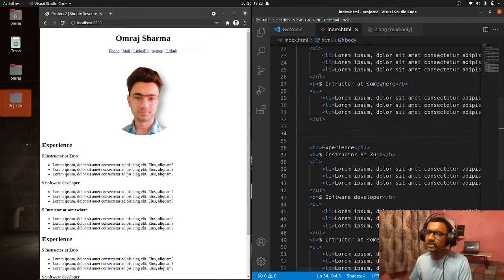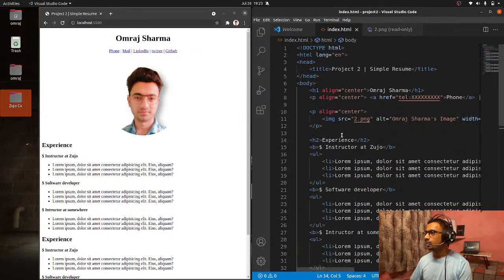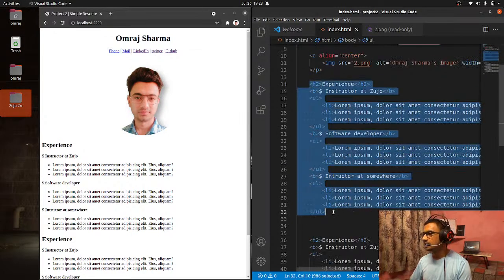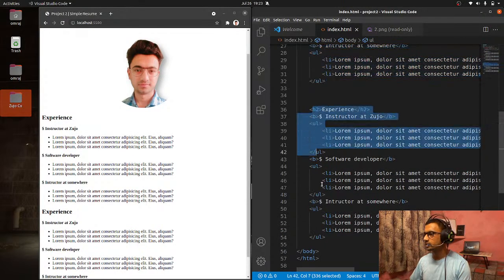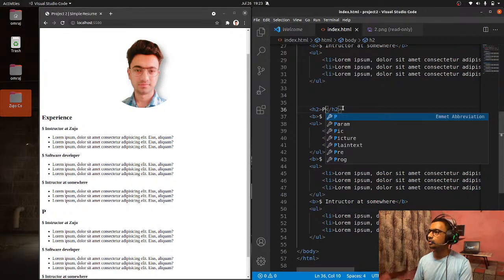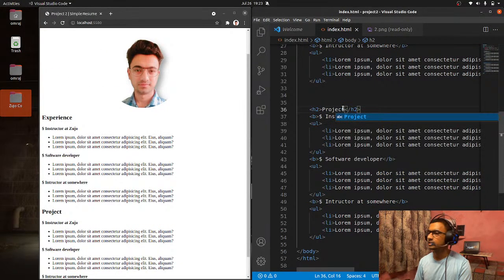Basically, it is not looking good that you do not have some sort of rows. It is not distinguishing equally, right? You are not being able to distinguish things. So here, for example, this is the experience section, and similarly this is the project section, but I have not written it as project. Let me just write it here. This is the project section, and you can name the projects here.